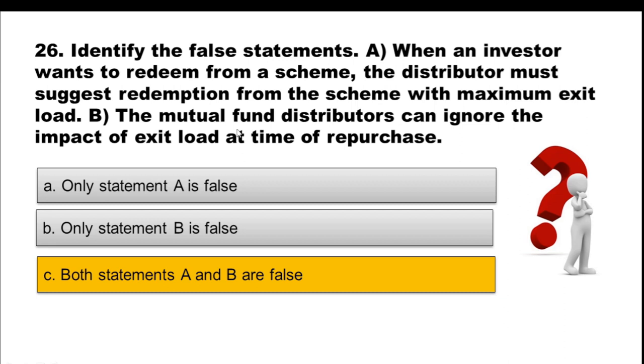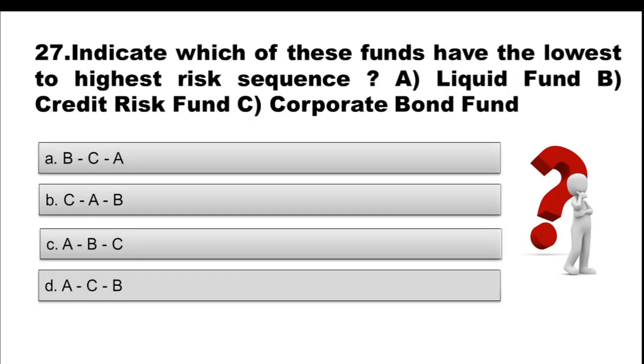And then we see that mutual fund distributors can ignore the impact. No, this is totally not correct. We talked about minimizing the exit load, that is what distributors should recommend. They can't totally ignore it. They must let the investor know about the impact of the exit load, how it will decrease the amount they are going to redeem if they redeem it before a certain period. So they must let the investor be aware about it. Thus, both statements A and B are false over here.